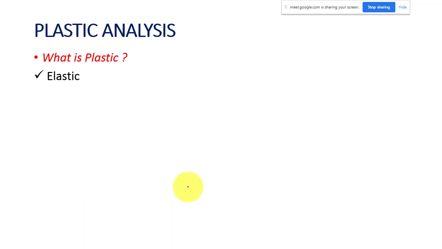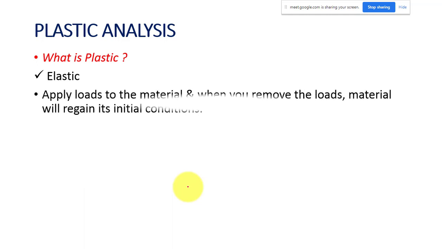So now we'll start plastic analysis. First we have to see what is plastic. I think we should start from elastic. So what do you mean by elastic? You know, we have already discussed this several times. When you apply some load to the material and then remove the load, the material will regain its initial condition. There will not be any permanent deformation. That is what we call elastic. That type of material will be called elastic material.